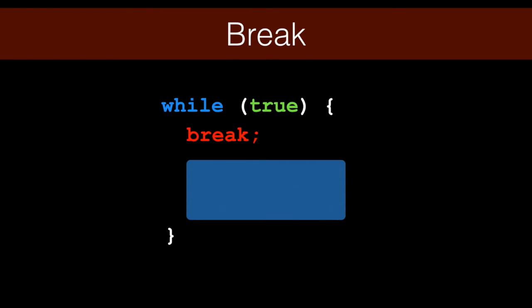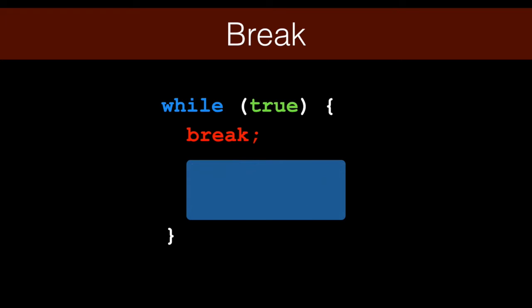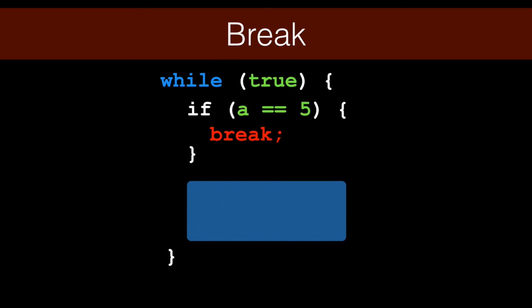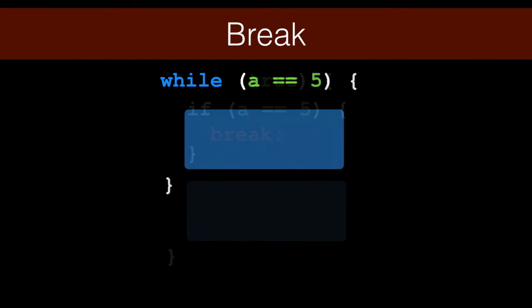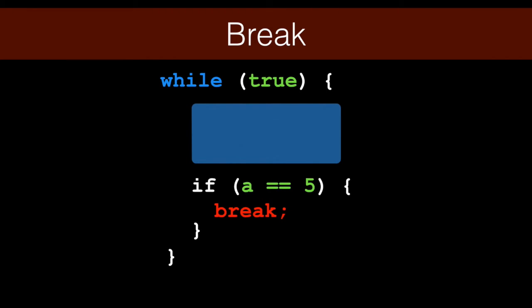Now, if we move the break to the top, the blue block wouldn't run here. The break stops it. Usually, there's some test inside the while loop. If you put the test at the beginning of the loop like this, it's the same thing as putting the test into your condition. So this is saying the same thing. Putting the test at the end of a while statement like this is functionally the same as the do while loop. That's why you don't see do while loops. You can just do this. A do while is more succinct, but this seems a lot more familiar.